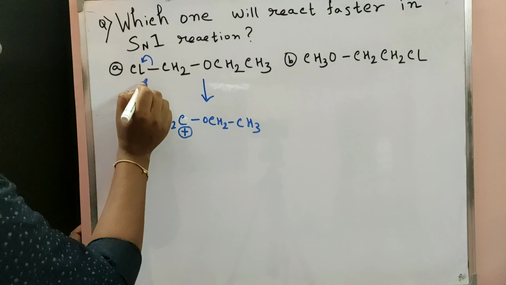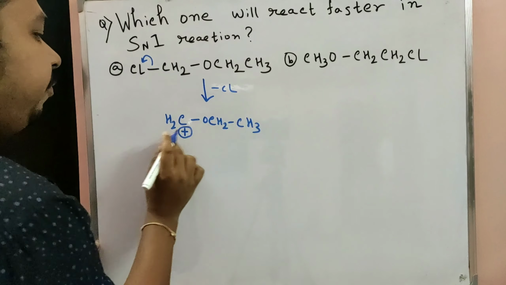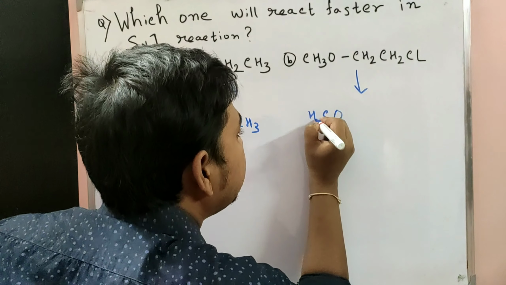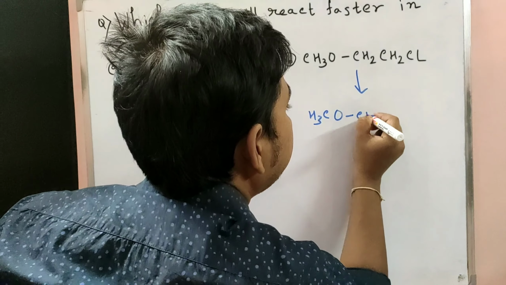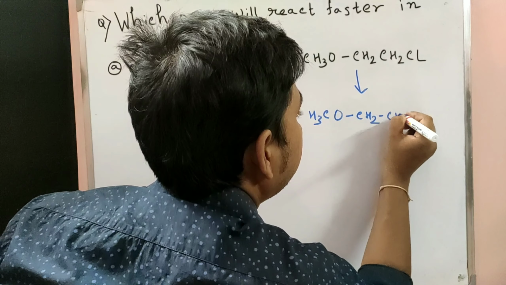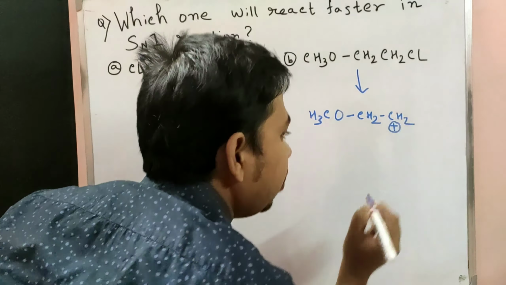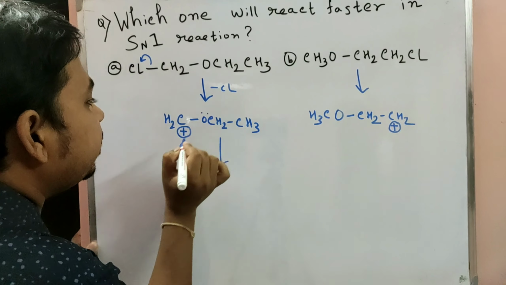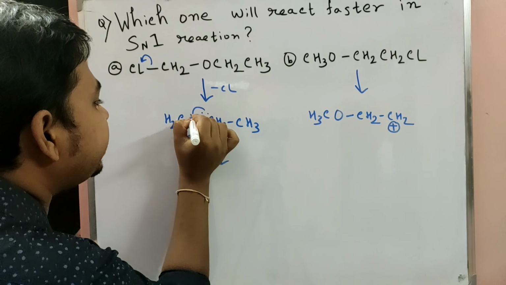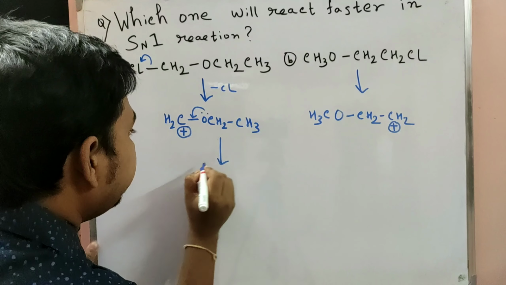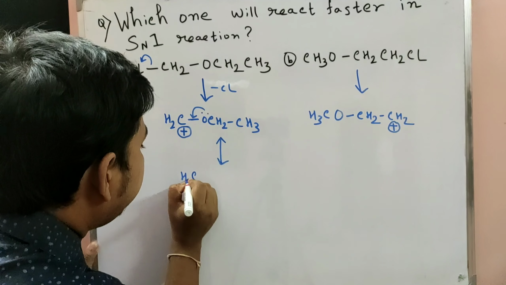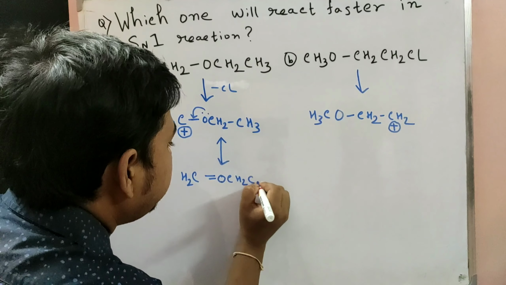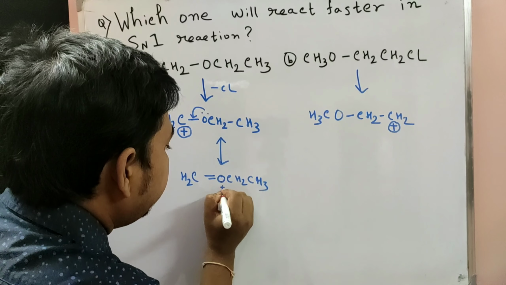So when chlorine leaves, from this carbocation, and in that case O, CH3, CH2, CH2 plus. After formation of this carbocation, the lone pair directly stabilizes this carbocation. So the resonance structure is CH2 double bond O, CH2, CH3.